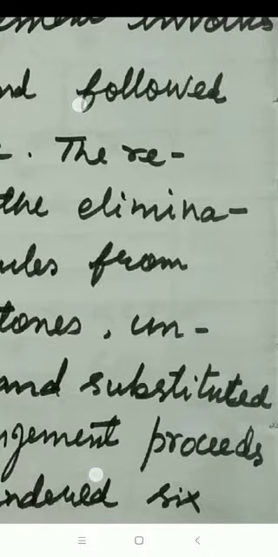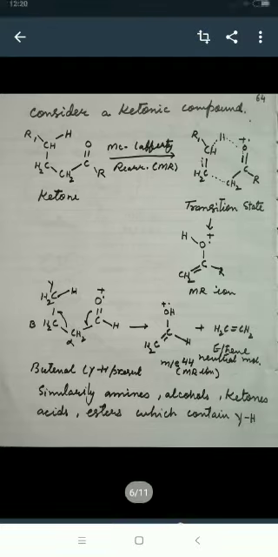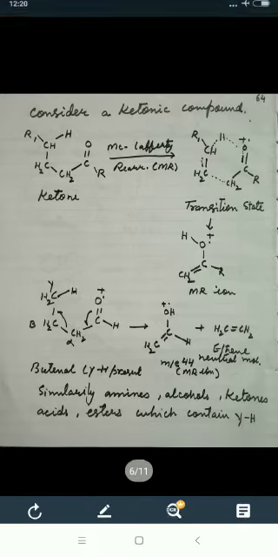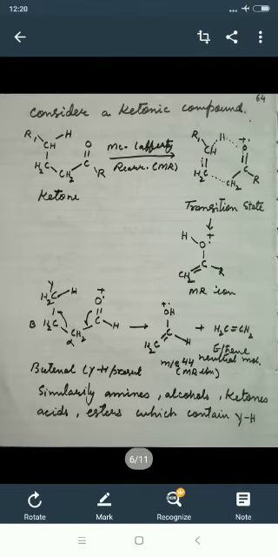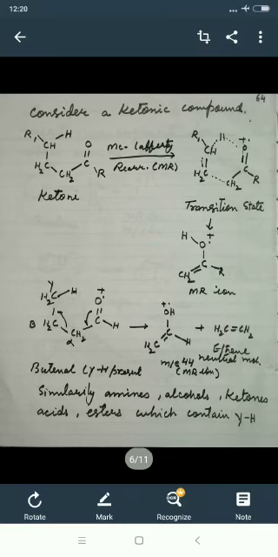The rearrangement leads to the elimination of neutral molecules from the amide and aldehyde or the ketones or unsaturated compounds and the substituted aromatic. The rearrangement proceeds through a strictly hindered six-member transition state. You can see here, consider a ketonic compound. We are having a ketone here, and this is alpha, beta and gamma hydrogen, and this is doubly bonded. So this hydrogen is forming a bond between the oxygen and hydrogen, that is shown by a partial bond